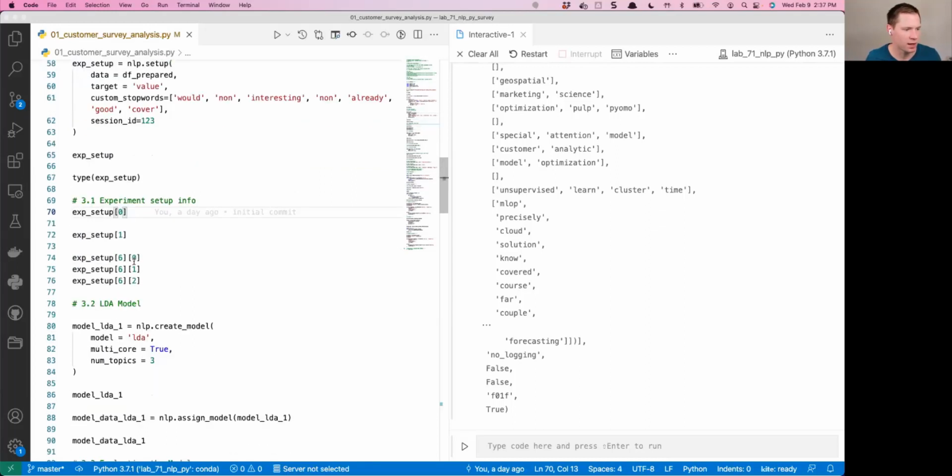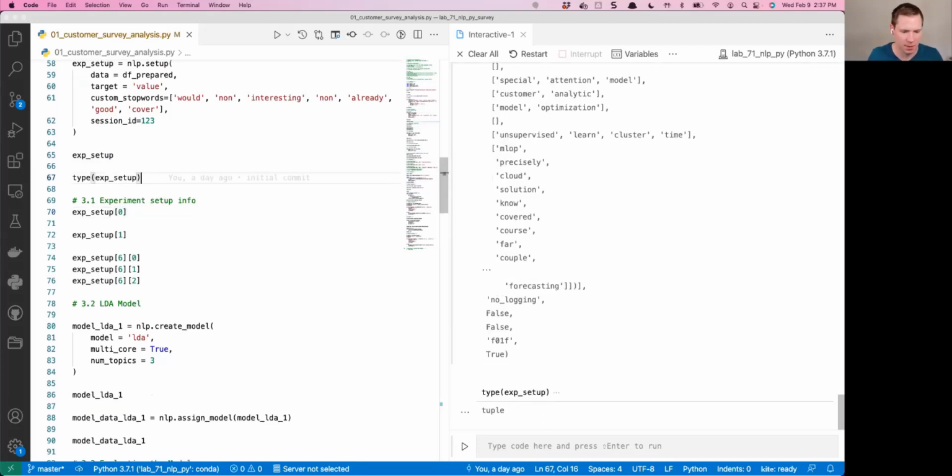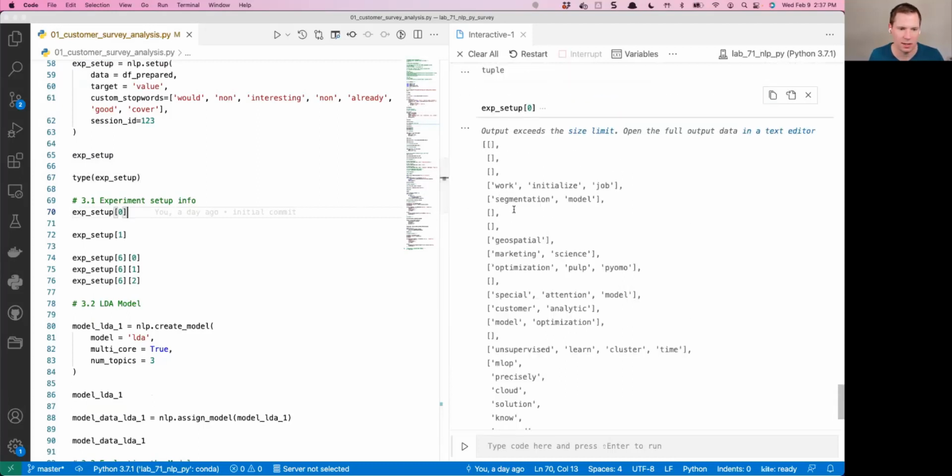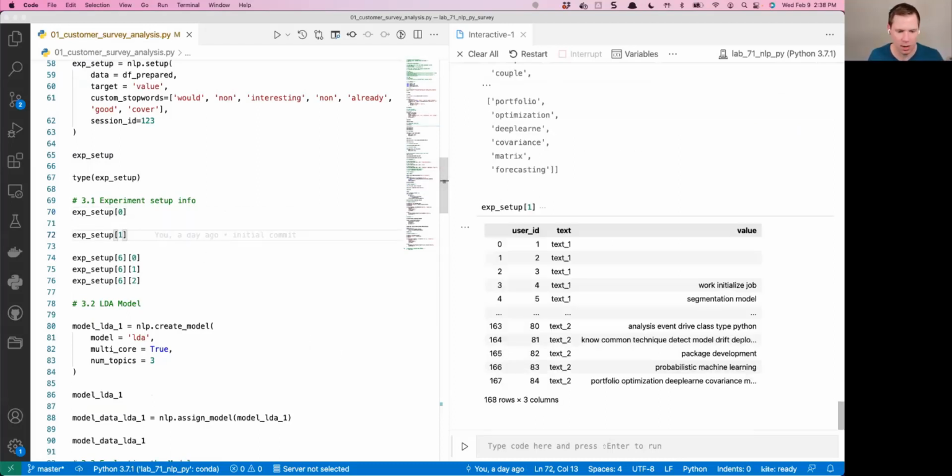Some of the important stuff within our experiment: that experiment's actually a tuple. If we run type(experiment), we can see it's a tuple, and that tuple has different elements. Element 0 gives us the output of the splitting up of the text. Experiment 1 gives us the cleaned data: work initialized job, segmentation model, and it got rid of some of these high frequency words.